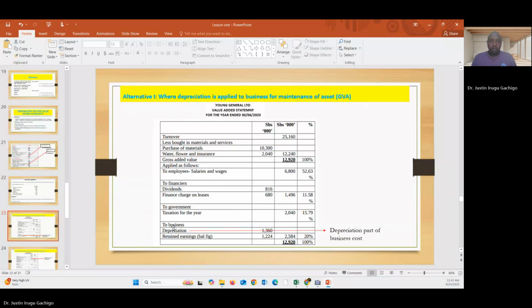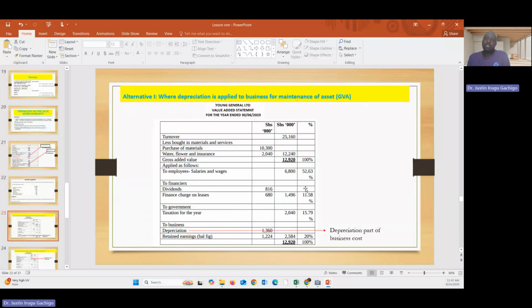Then to the business, you are going to have the depreciation, which is also given in the question. And then the balancing figure, if you add all this, is the one that you key in here as retained earning. And therefore, the gross value added and the amount distributed are the same.